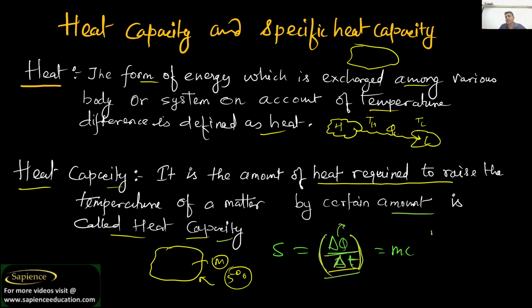For example, I applied a heat of 1000 joule, and the temperature difference I have created is approximately 20. So the heat capacity will be 500 joule per Kelvin, right?